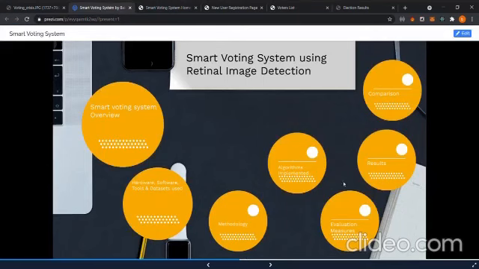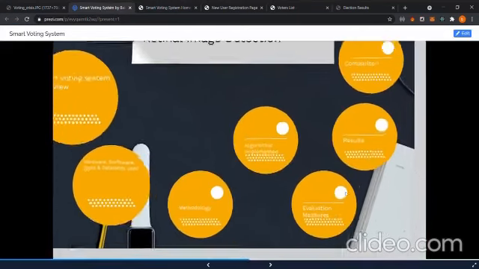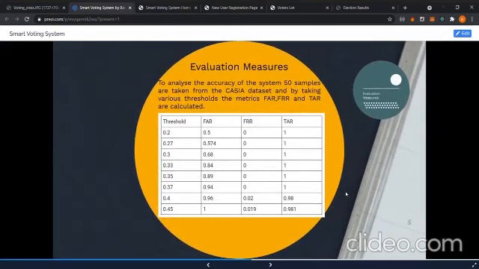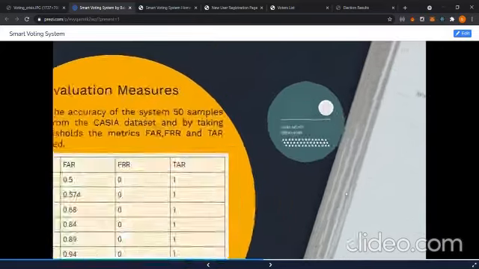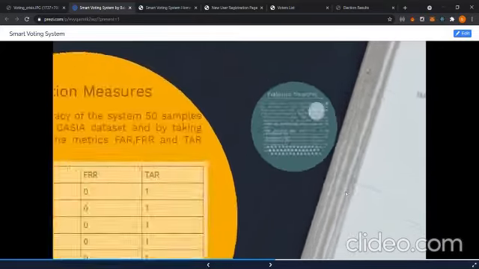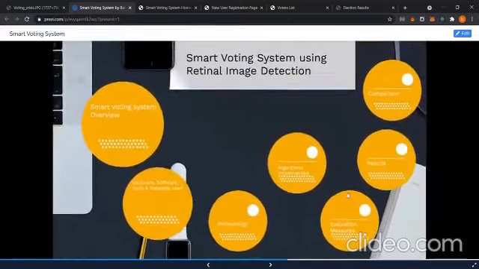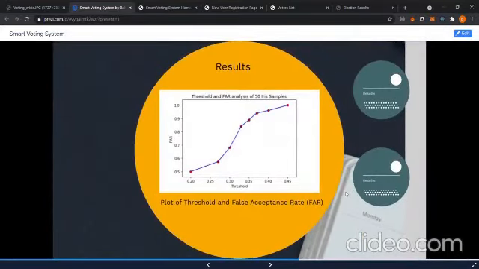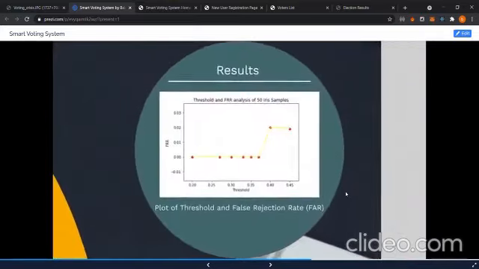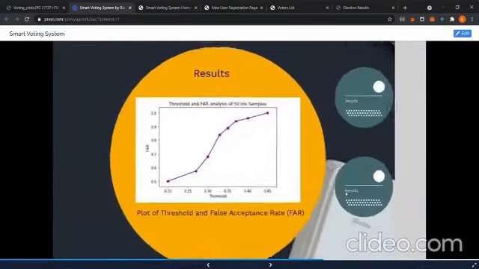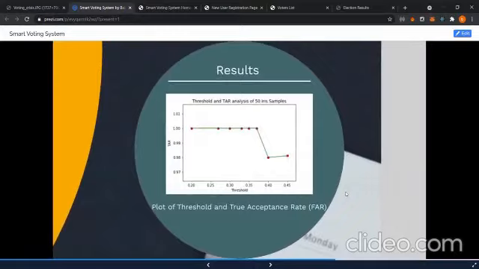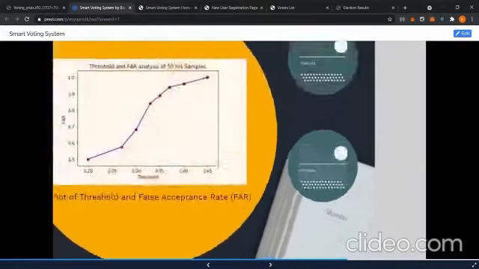Now let's see the evaluation measures which we have used. We have used 50 samples from the dataset, and by taking various FAR, FRR and TAR values, we have plotted various graphs of results in the results section, which you can see for seeing the accuracy of the system. This is a graph of FAR and threshold. This is a graph of TAR, true acceptance rate and threshold.